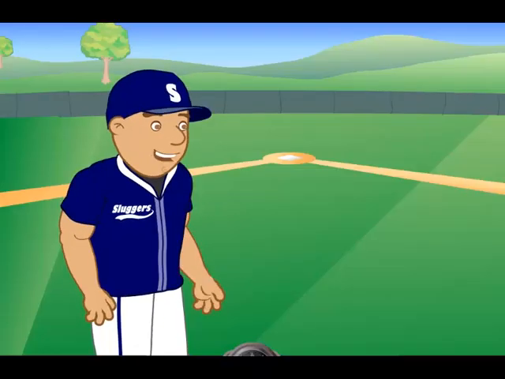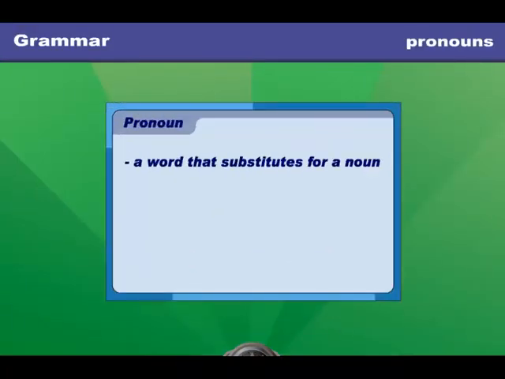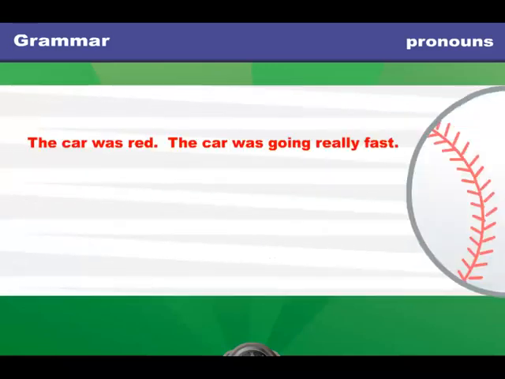Great work! Now let's move on to pronouns. A pronoun is a word that replaces a noun. In other words, a pronoun is a substitute, so that the same noun isn't repeated over and over. If it were repeated too much, that would get pretty boring. Here is an example. The car was red. The car was going really fast. We can change the noun car in the second sentence to the pronoun it, so now the sentences read, the car was red. It was going really fast.